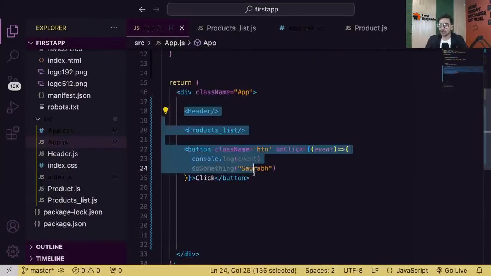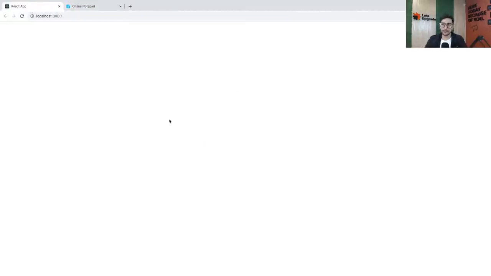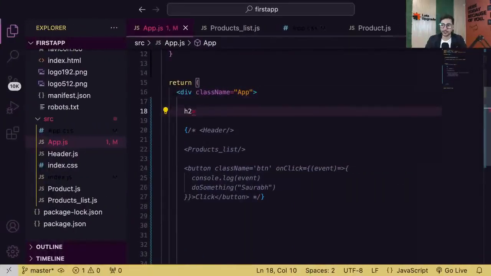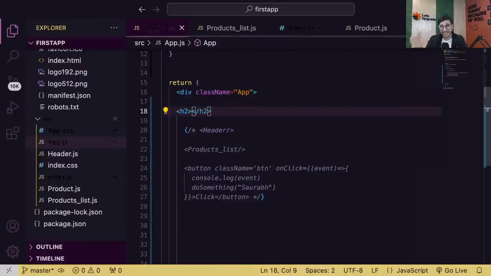So let me remove all this stuff, guys, for some time, so that we'll have a completely clear app. See, a very basic app. And let's just put some dummy stuff so that at least we can see some content. For now I'm doing it in the app component. This can be for any component, any small or big component. It's completely fine. Okay. Just a component. Simple idea. Just a component.